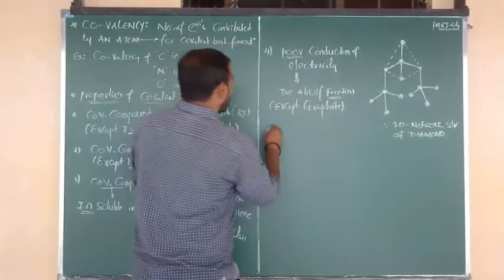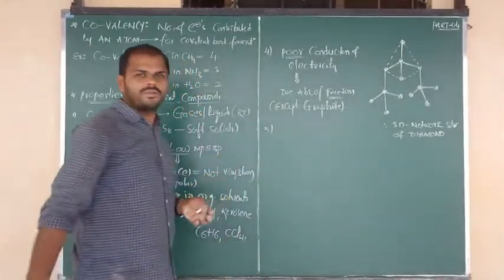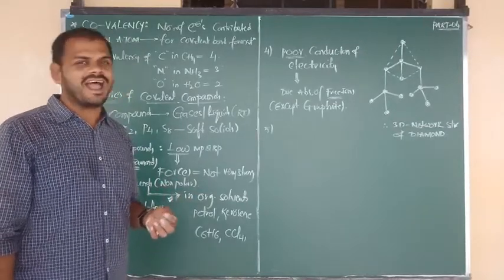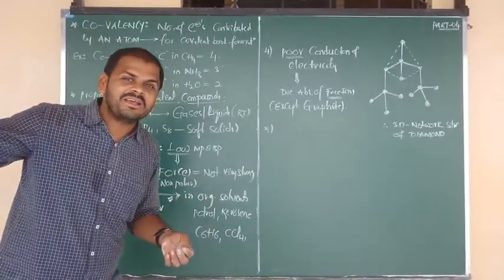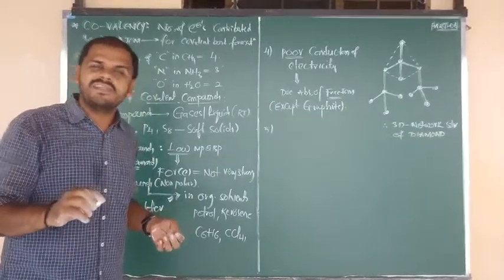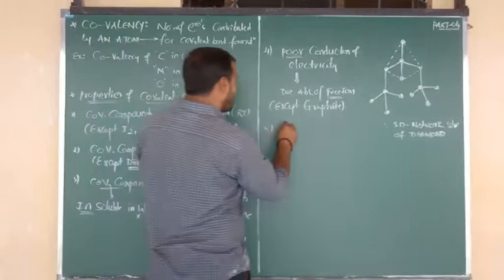Okay, fine. Next property I am going to tell you is whether covalent compounds are directional or non-directional. What about ionic compounds? As I said in the last property, ionic compounds are non-directional, but covalent bonds are directional.